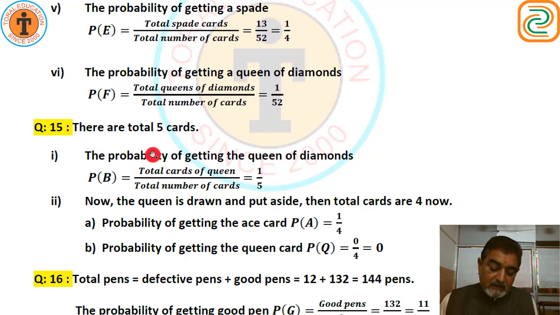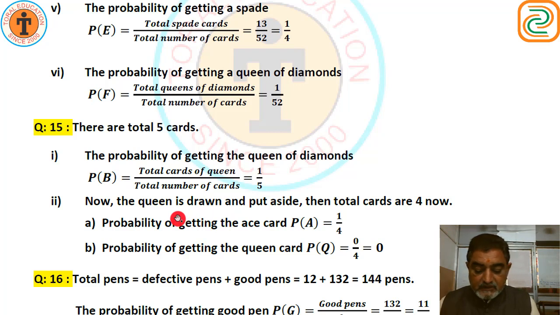Number 15. 5 cards: the 10, jack, queen, king and ace of diamonds are well shuffled with their faces downwards. One card is then picked up at random. What is the probability that the card is a queen? How many queens are there? Only one. So 1 upon 5. Probability of getting the queen of diamonds is number of queen cards upon total number of cards, 1 upon 5.